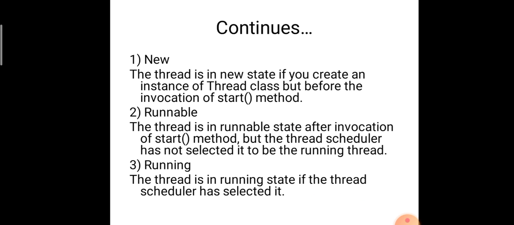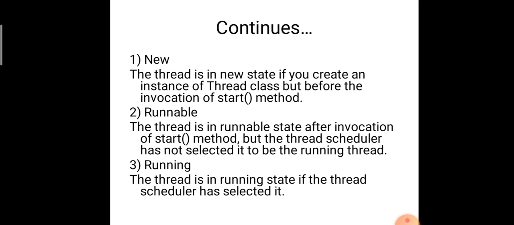This is nothing but the definitions or statements of the particular states, which I already discussed. New means a thread is in the new state if you create an instance of the thread class. That is, if I create an object for a particular thread class, then the thread is created. The thread is in the new state before the invocation of the start method. If I am not giving a start method, it is just created and in the new state. If I give the start method, it moves to the runnable state.